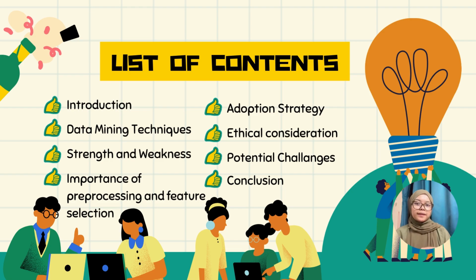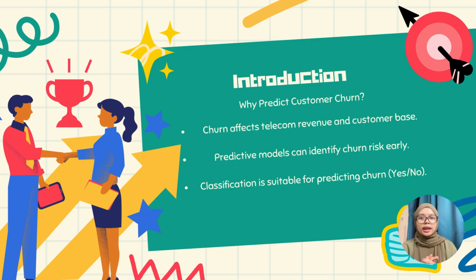So as you can see, we have a lot that we need to go through for today. You can see this is our list of content for today. Customer churn, when customers leave a telecom service, leads to revenue loss and increased acquisition costs. Instead of reacting after customers leave, we use classification technique to predict churn in advance. This model uses historical data to classify customers as likely to churn or not.